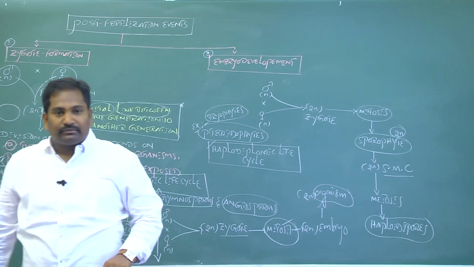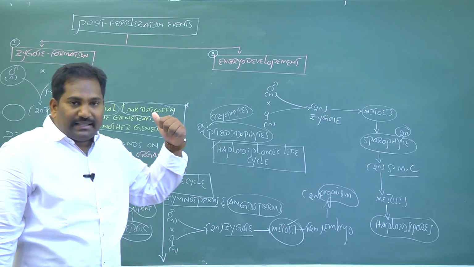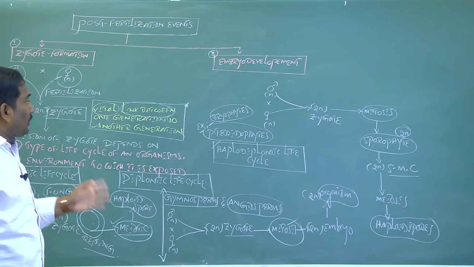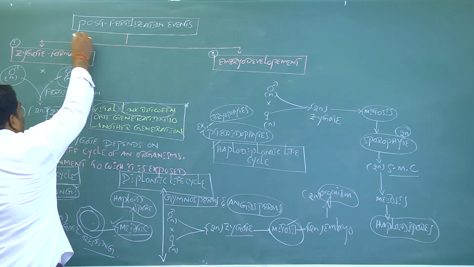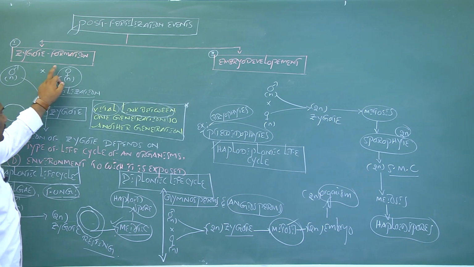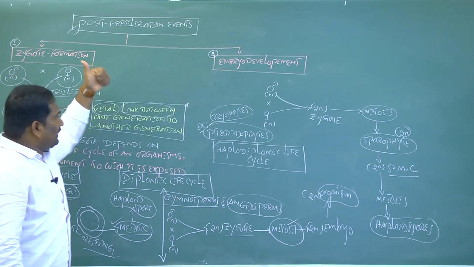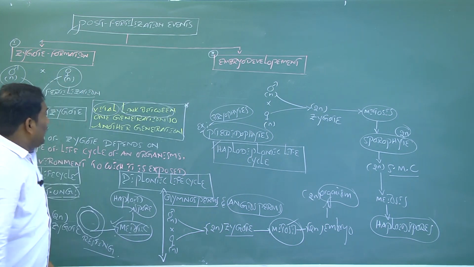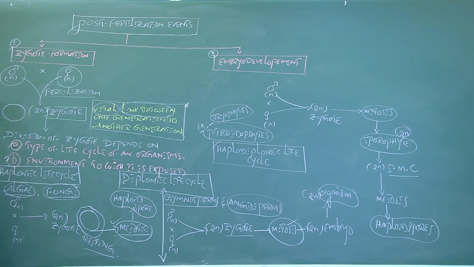Once again, I repeat: post-fertilization events. Events that take place in an organism after fertilization are called post-fertilization events. There are two: one is zygote formation, another is embryo development. The first is zygote formation.